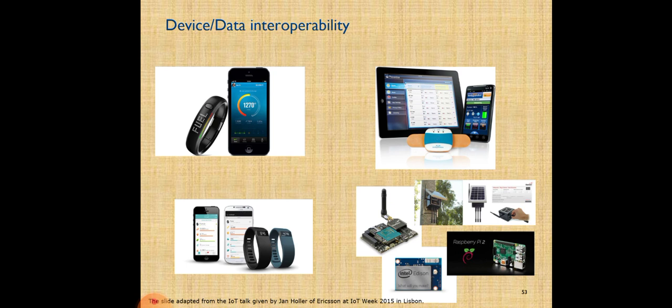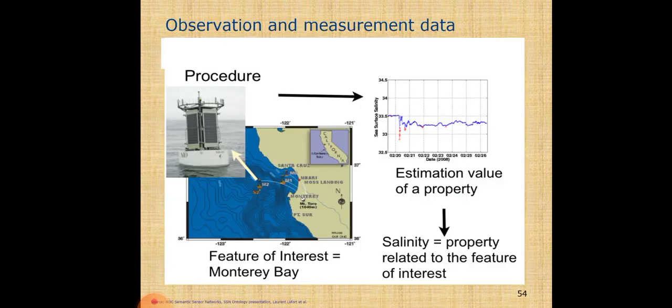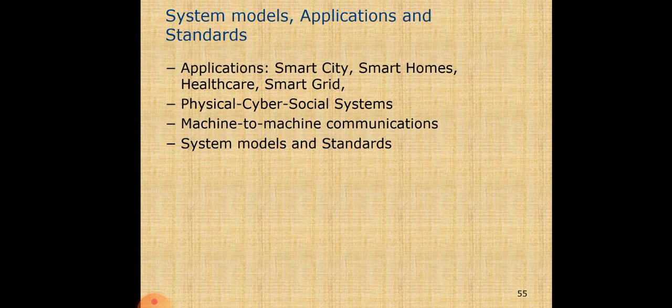This is from the Adopt IoT talk given by John Holler of Ericsson in 2015 in Lisbon. Observation and measurement data, the procedures, estimated value of property and the property related to the feature of interest. System model, application and standards are also important. You can see here the cyber social system, M2M communication model and standards.